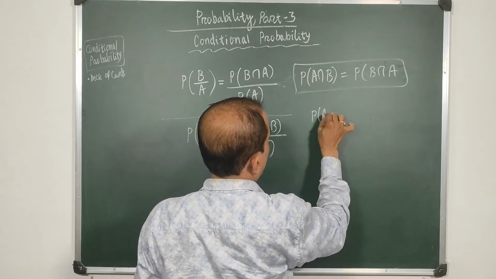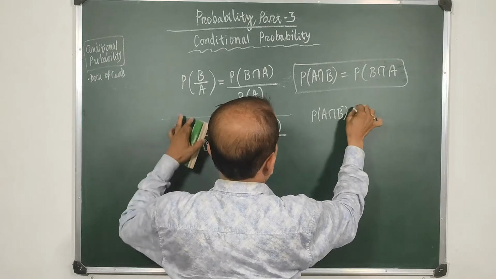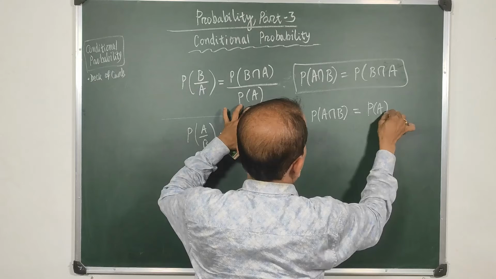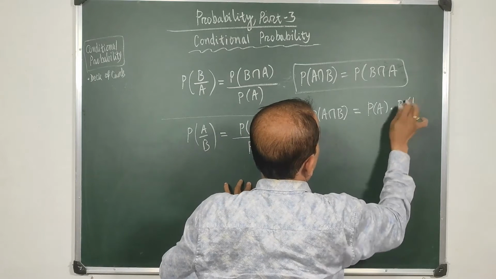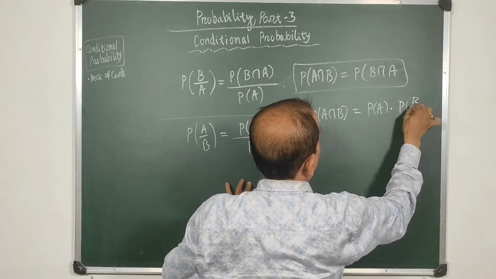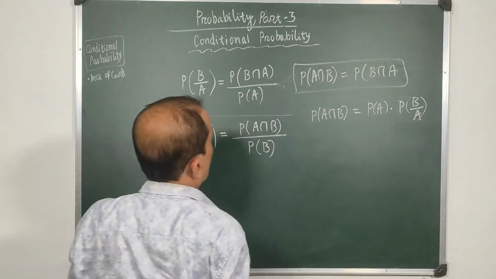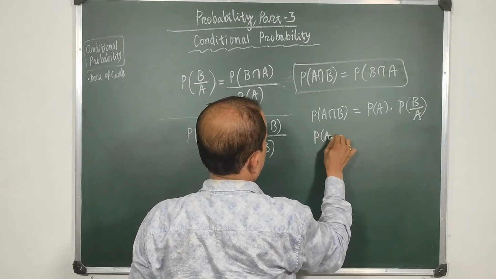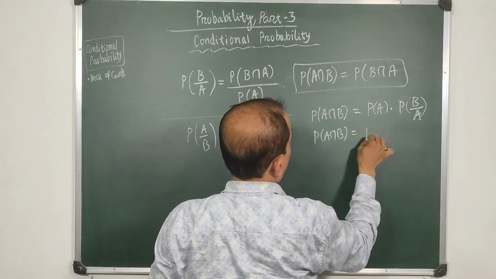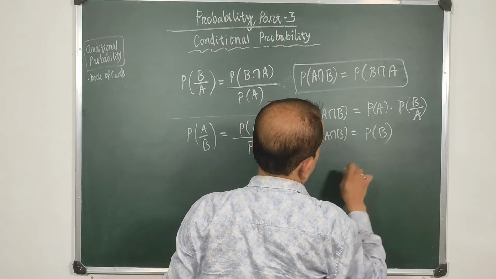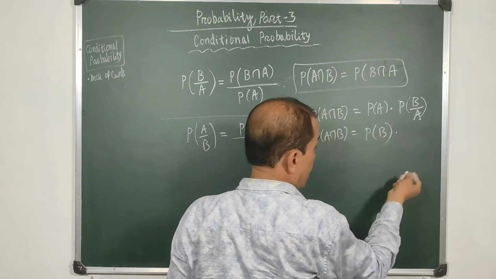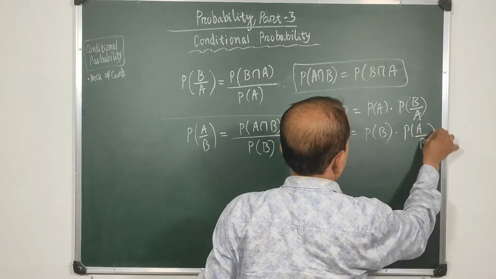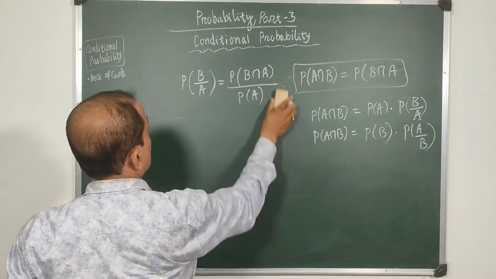So P of A intersection B in this case will be P of A into P of B upon A, and in the second case P of A intersection B can also be P of B, if B has happened first, into P of A by B. So how to use these two formulae?